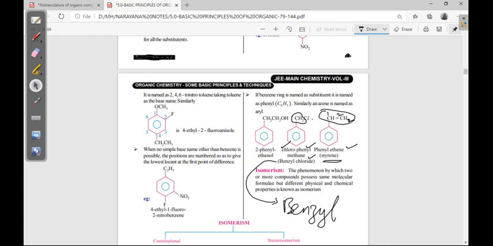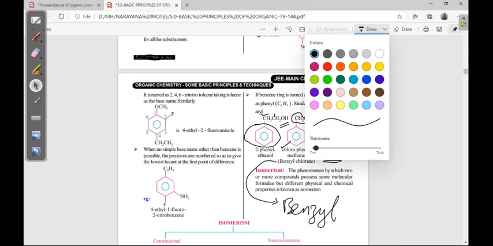Next, here 2-phenyl ethanol. One functional group is there, the alcohol functional group. So at the second position a phenyl group is there: 2-phenyl ethane, single bond, alcohol is there, ol, 2-phenyl ethan-1-ol. You can see this name, right?